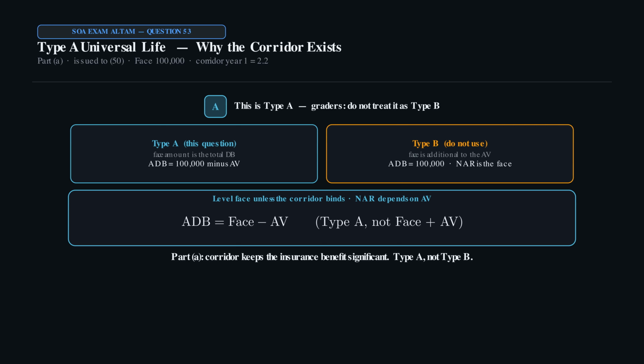This is Type A, not Type B. Additional death benefit is face minus account value. The face stays level unless the corridor binds. Net amount at risk depends on the account value.